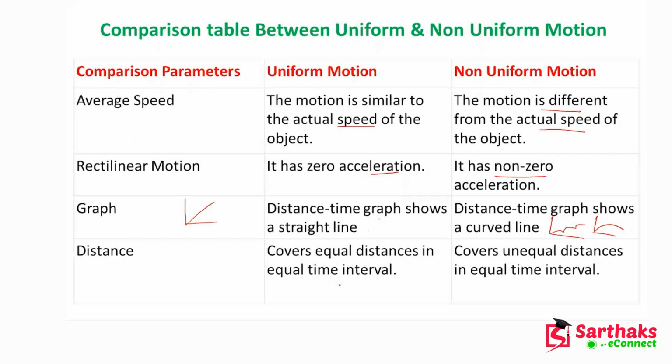That means for equal time span, it will cover equal distance. But here, what we have seen in the picture, for the first 2 seconds I covered 1 meter. For the second 2 seconds with my car, I covered 10 meter. Then after that 15 meter. So I covered different distances for equal spans of time. So that is the non-uniform motion.